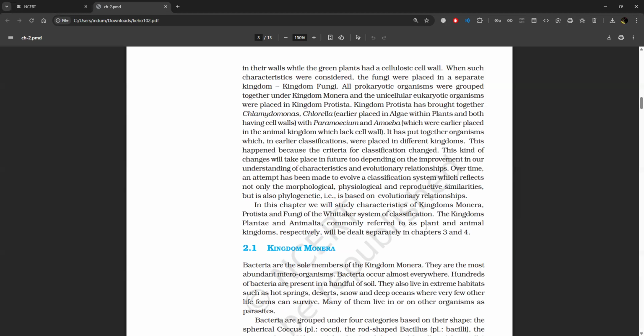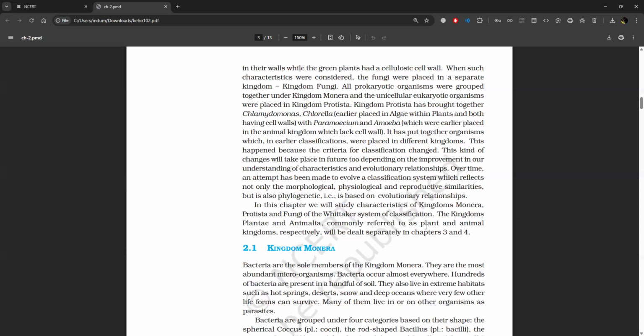Kingdom Protista has brought together Chlamydomonas, Chlorella, earlier placed in algae within plants and both having cell walls, with Paramecium and Amoeba, which were earlier placed in the animal kingdom which lack cell wall. It has put together organisms which, in earlier classifications, were placed in different kingdoms. This happened because the criteria for classification changed.